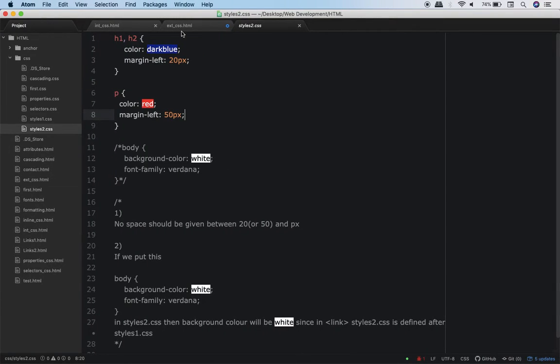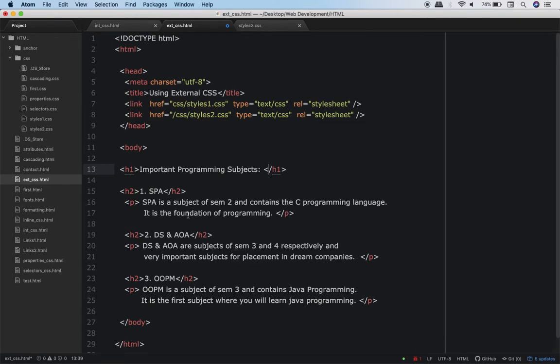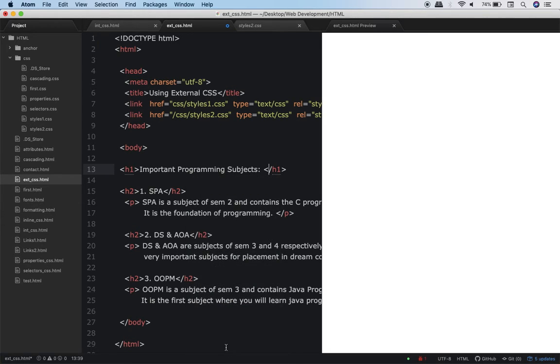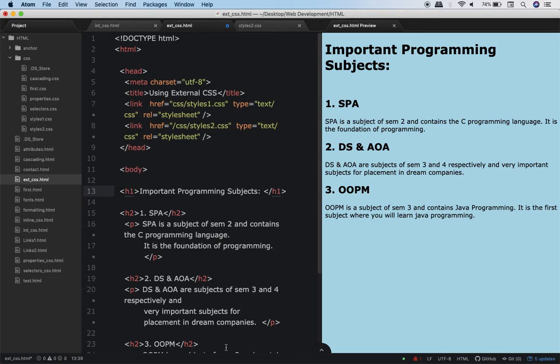Now let me execute this program. Okay, so this is what we get. Now if you were really paying attention, tell me, is this the expected output? No, it isn't. Can you tell me what the problem is? The problem is that whatever styling we had written in the second file is not applicable here.